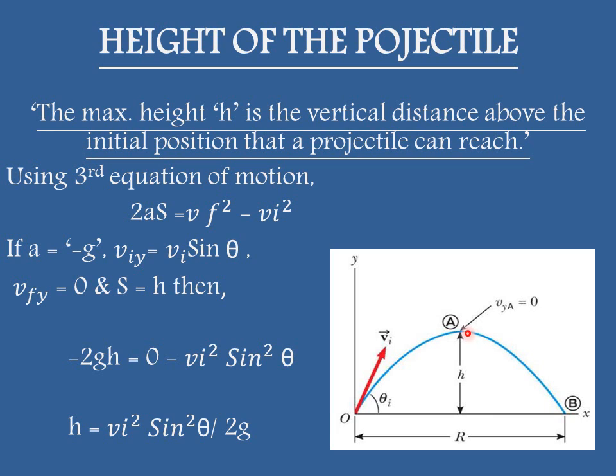So at the highest point its final velocity will be 0. S will be taken as equal to h, the vertical height. Substituting all the values, minus 2gh equals 0 minus Vi square sin square theta, or h equals Vi square sin square theta over 2g.